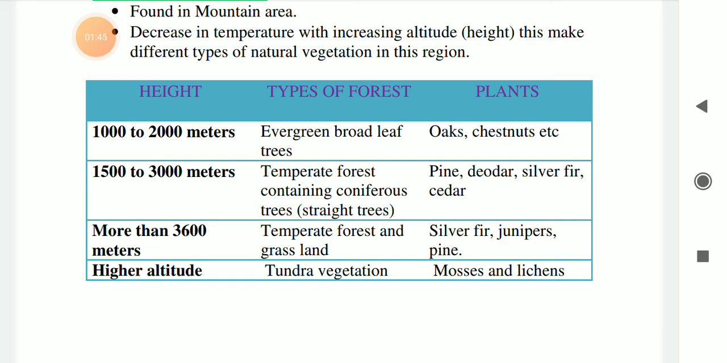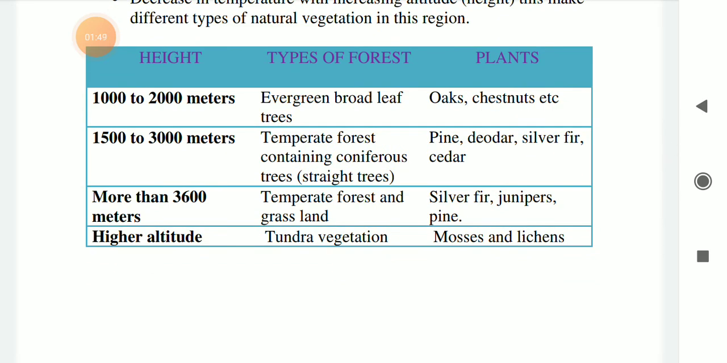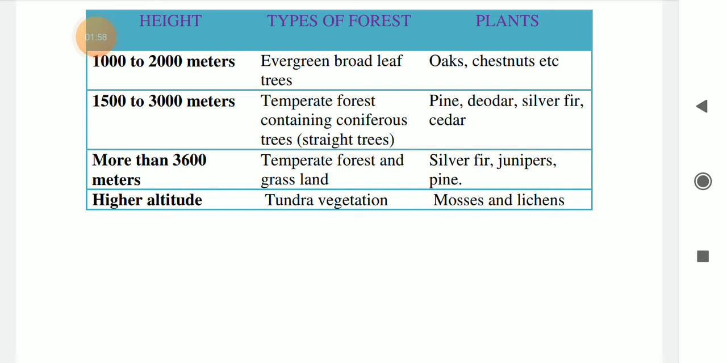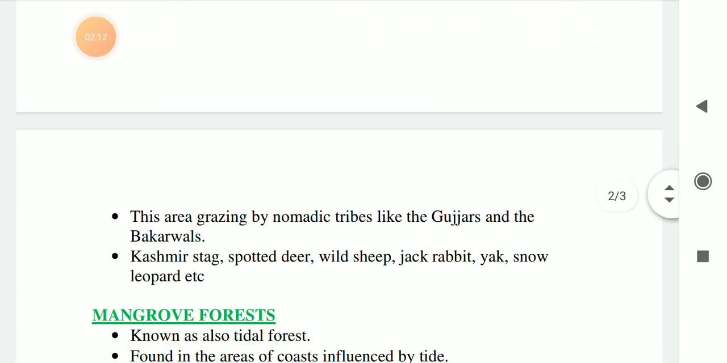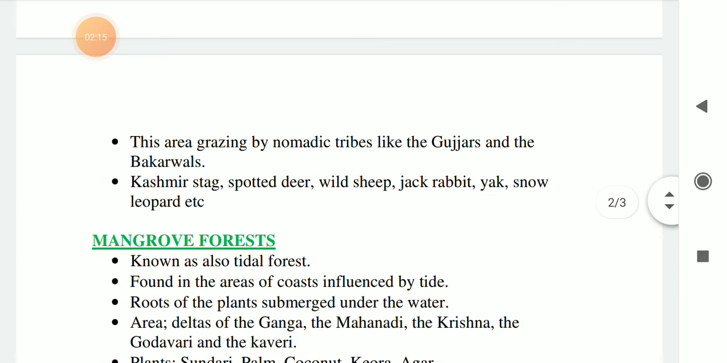Coniferous trees means straight trees, okay, and some coniferous trees are like pine, deodar, silver fir, cedar, which are present in this region. And at more than 3600 meter we can get temperate grasslands and forest like silver fir, junipers, pine etc. And at higher altitude we can get tundra type vegetation, especially mosses and lichens, okay. This area is grazed by nomadic tribes like the Gujjars and the Bakarwals, and some Kashmir stags, spotted deer, wild sheep, jackrabbit, yak, snow leopard are present in this forest.